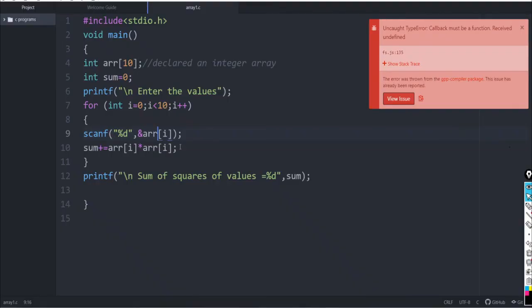Similarly, if you need to get the cube of the numbers, you can calculate here sum plus equals arr of i star arr of i star arr of i. Or if you are asked to get the sum of elements of the array, you can just give sum plus equals arr of i.